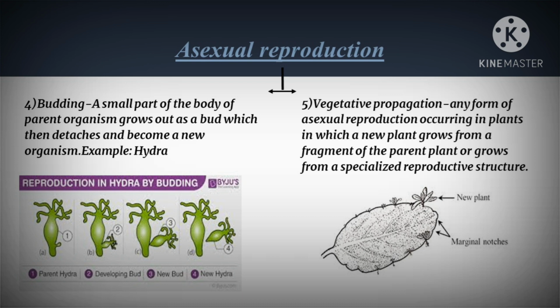Fifth one is vegetative propagation. We are all familiar with the plant called bryophyllum. The bryophyllum contains many small plantlets at its leaf margins. When these leaves fall onto the soil, they grow into new plants. This is called vegetative propagation. It is a form of asexual reproduction occurring in plants in which new plants grow from fragments of the parent plant, that is, from leaves, roots, or stems. This is called vegetative propagation.